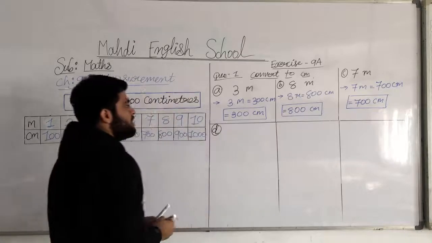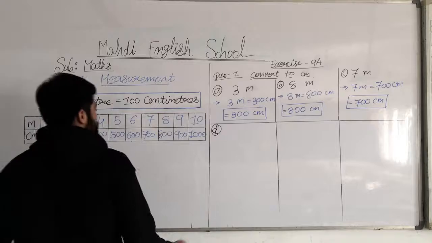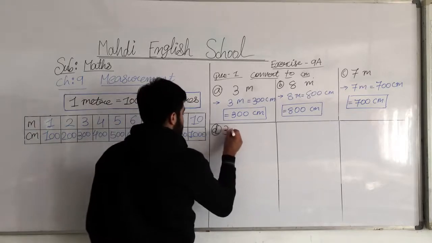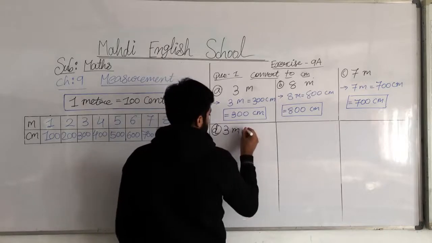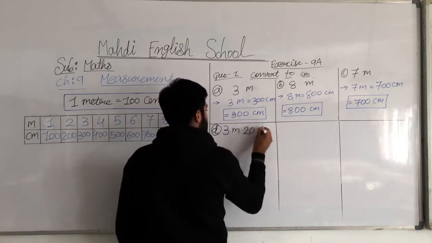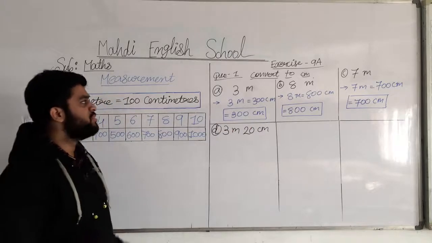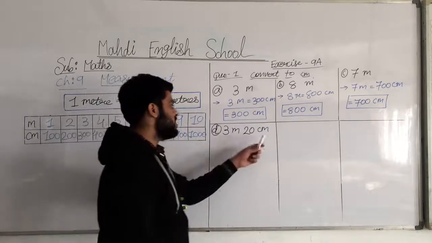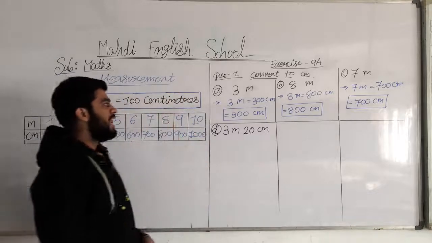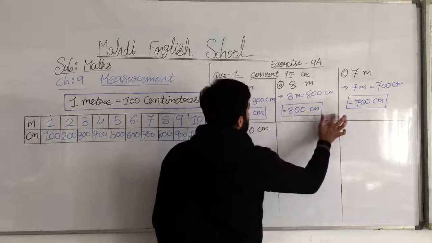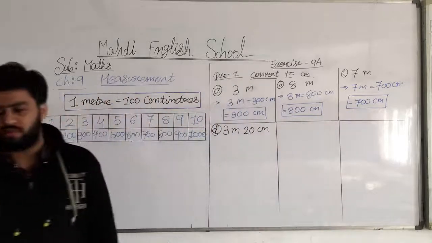Question number D. So question number D is a difference, meaning 3 meter and 20 centimeter. Now you think, my dear students, why is centimeter coming in the question? We have to convert it also to centimeter. I'll explain it to you all. But first of all, you write the questions A, B, and C. And then we'll start question number D.